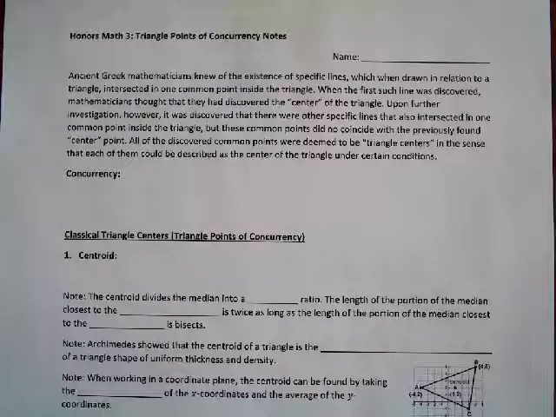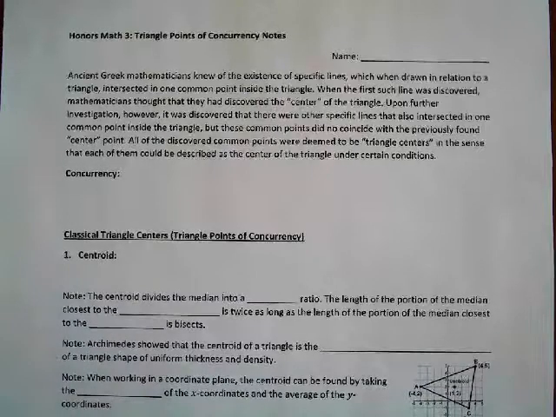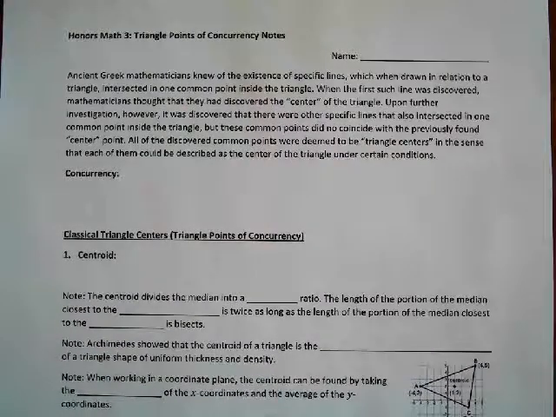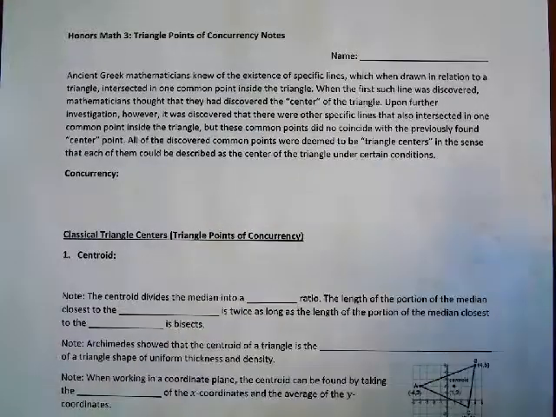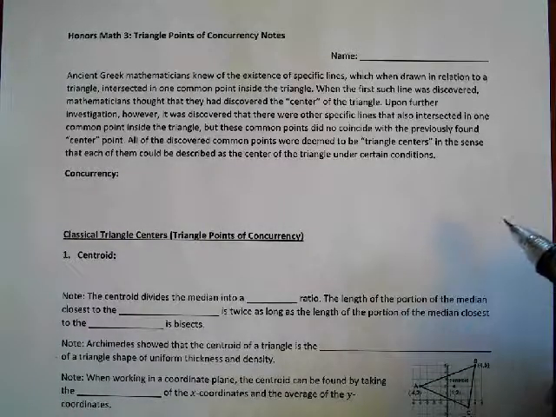Kind of like the idea that the mean, the median, and the mode are different averages of data, right? You could say that they're different averages depending on how you want to find the average. Is it the number that was repeated the most if you're finding the average of grades that everybody had in the class? Or is it the number that's actually in the middle of the data, or should you add them all up and divide? So all different numbers of averages or whatever. Same idea, you can have different centers depending on how you want to define things with a triangle.